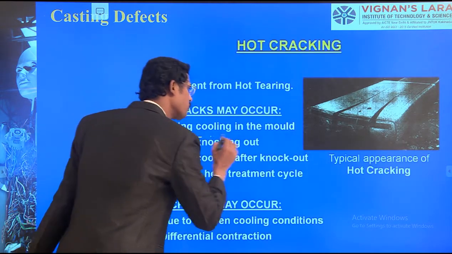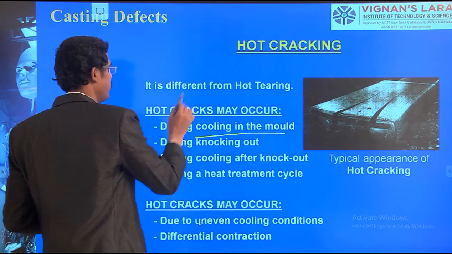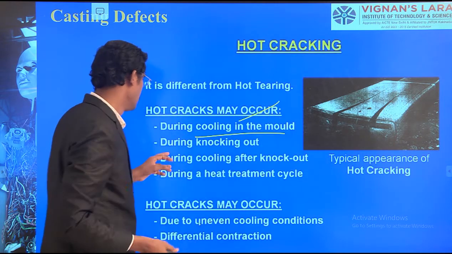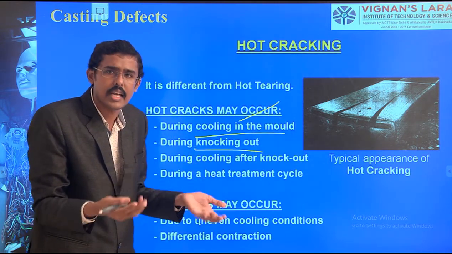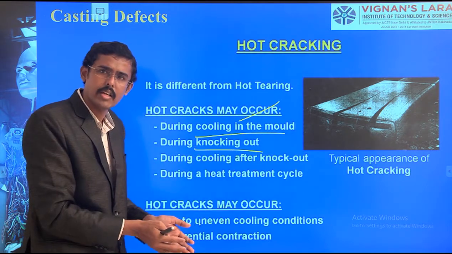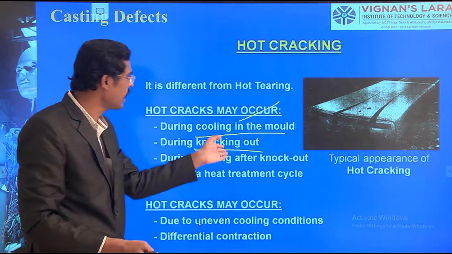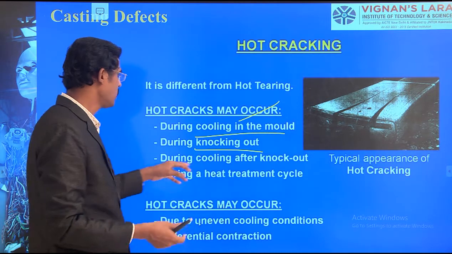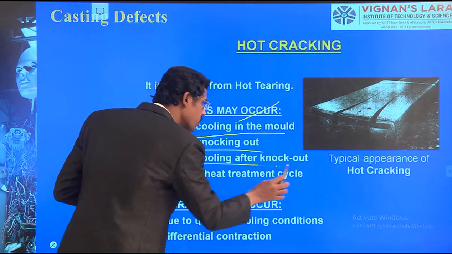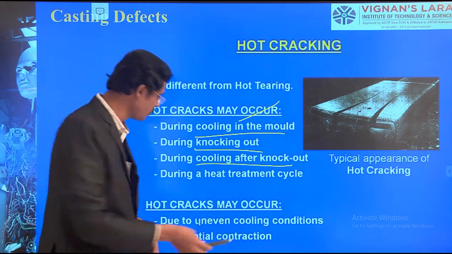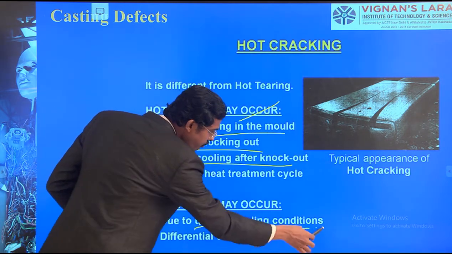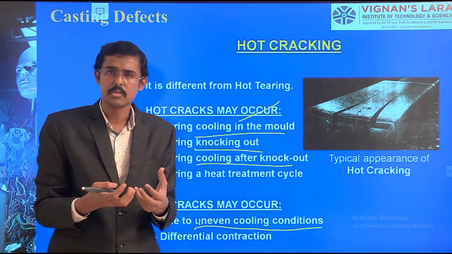During the cooling of the molten metal it happens, and we are talking about the cause, how it occurs. During the knocking out, during the breaking of the molten sand we have prepared, cavity prepared, we are pouring. This may happen at any time. During the cooling after the knockout, due to uneven cooling conditions, due to irregular cooling, the uniform cooling should happen, slowly it should cool.